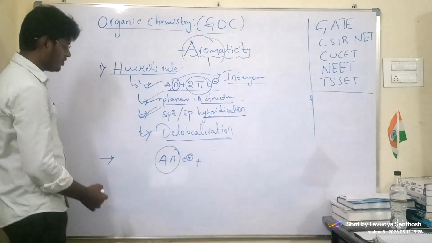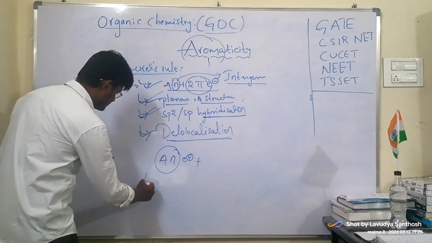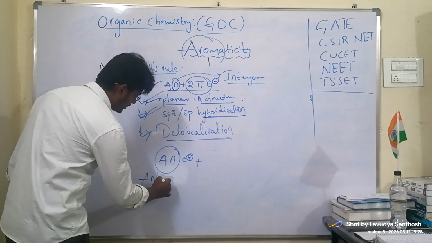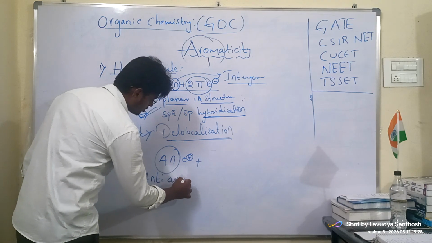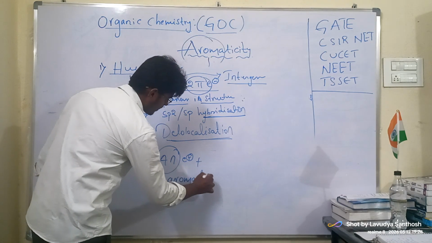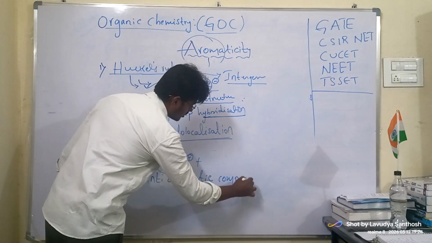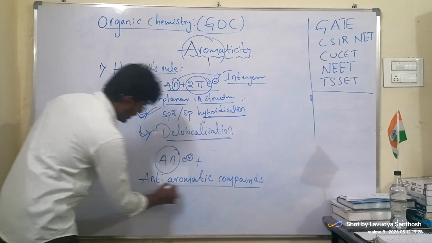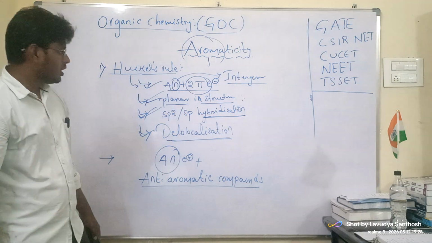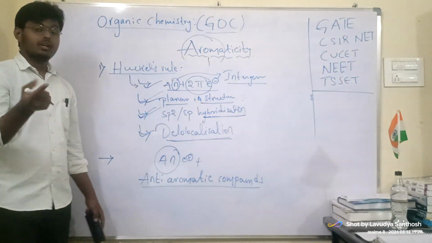These kinds of compounds we say are anti-aromatic compounds.